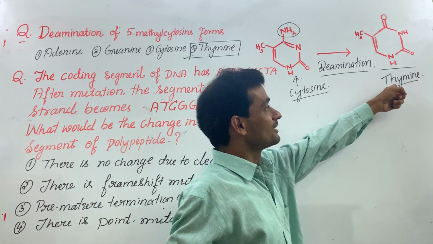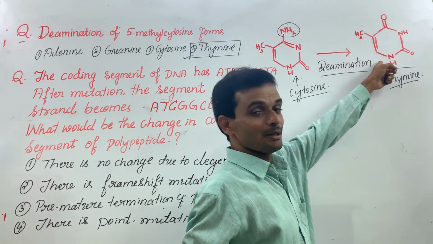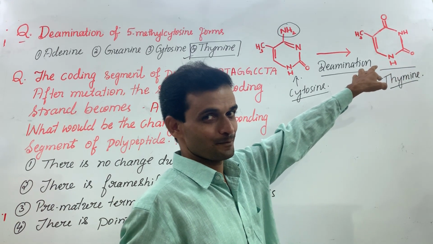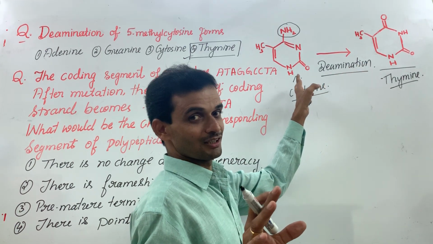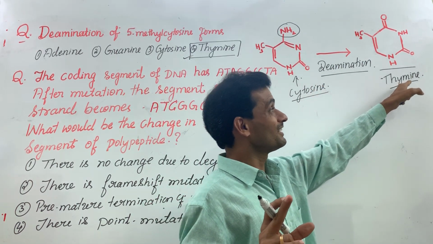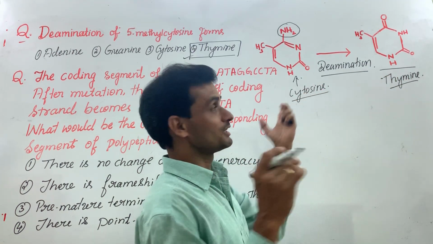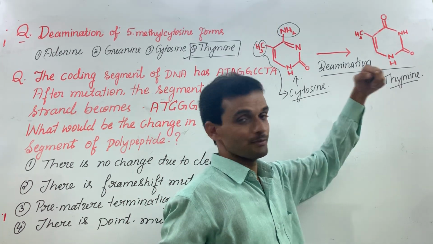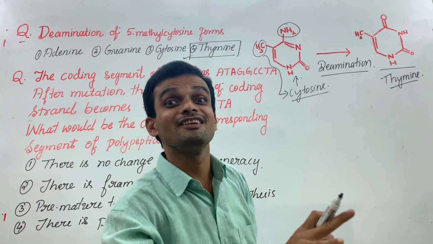After deamination, it will retain the methyl group because it is methylated. This is also methylated. But after deamination, the cytosine becomes thymine. If it is RNA, then it becomes uracil. In that case, I have to take simply cytosine. I should not take methylated cytosine. Thymine is methylated uracil. On that basis, I am talking. Here I have taken methylated cytosine. Therefore, I have shown thymine after deamination. If I take only cytosine, after deamination it becomes uracil.